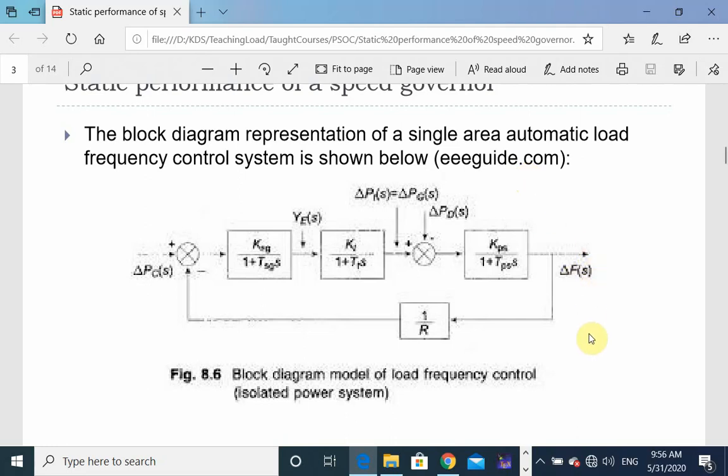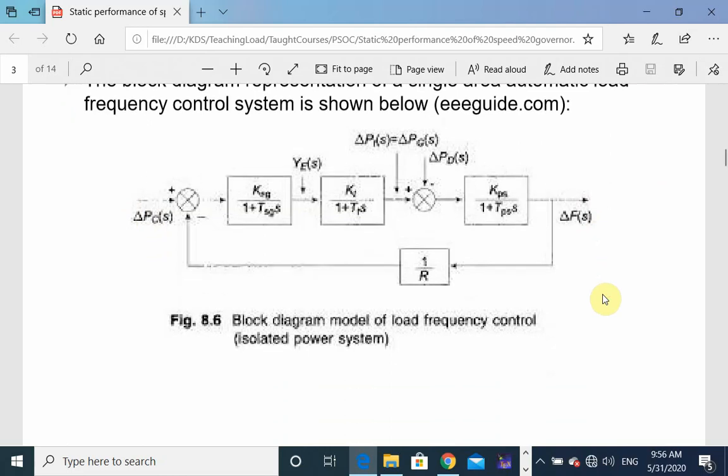Final frequency will be less when load demand has been increased. A positive change in load demand gives a negative change in frequency, and a negative change in load demand gives a positive change in frequency. If we change the speed changer setting, then the final frequency will be the same as the initial frequency.